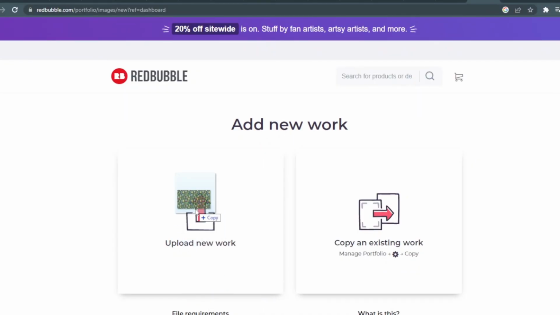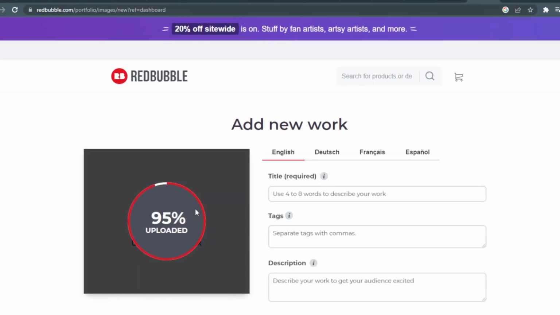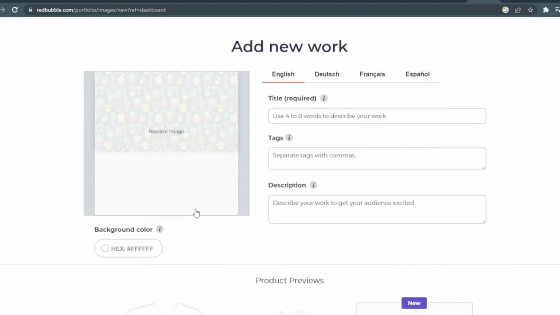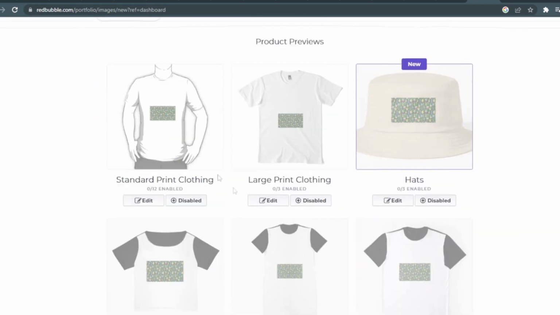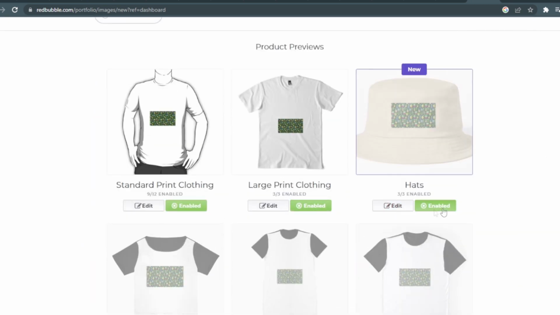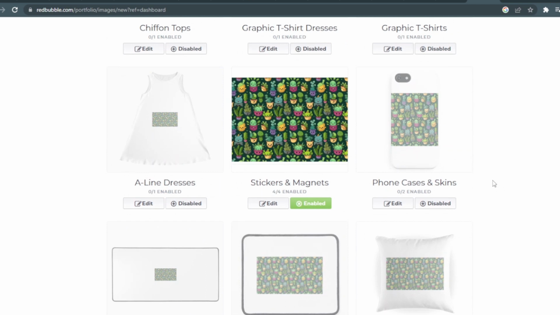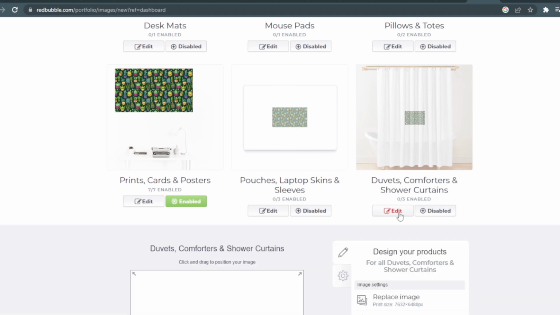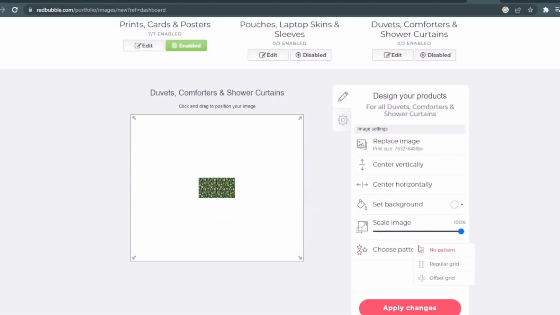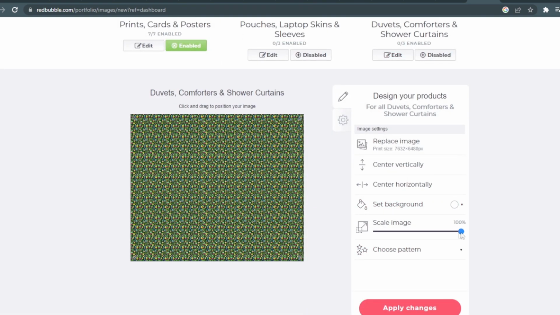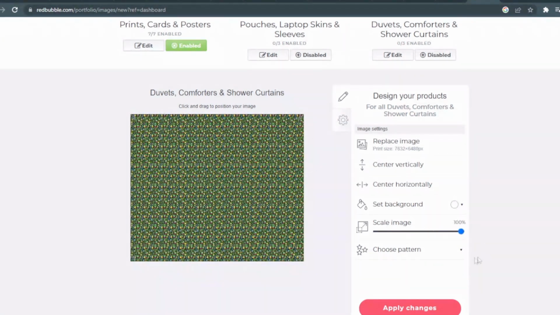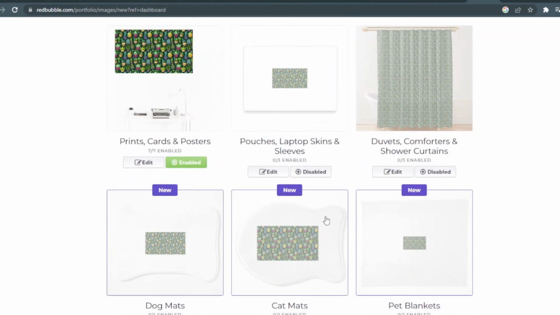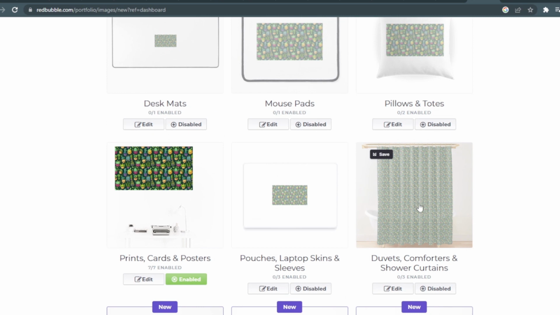You could start this side hustle completely for free on a website like Redbubble. You can just upload your pattern and it'll automatically apply the artwork to all of the products that they offer. Now, obviously, it won't look good on some of them. We must disable those items, but some products, like this phone case, already appear exquisite. We could even apply the pattern to something as unconventional as a shower curtain. Simply click on the Edit button and select Choose the Pattern. Clicking on a regular grid transforms the AI-created pattern into a repeated pattern across the entire product.